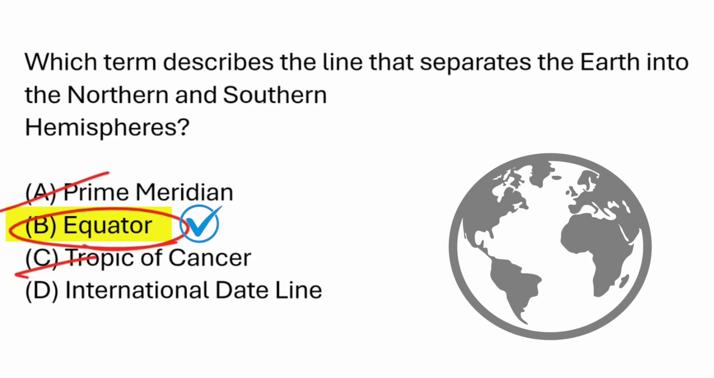Finally, the international dateline. The international dateline is an imaginary longitudinal line in the middle of the Pacific Ocean that runs from the North to the South Pole and demarcates the change of one calendar day to the next. This is necessary for time zones, but it doesn't divide the northern and southern hemispheres. The international dateline is incorrect. The equator separates the Earth into the northern and southern hemispheres, so that is the correct answer.